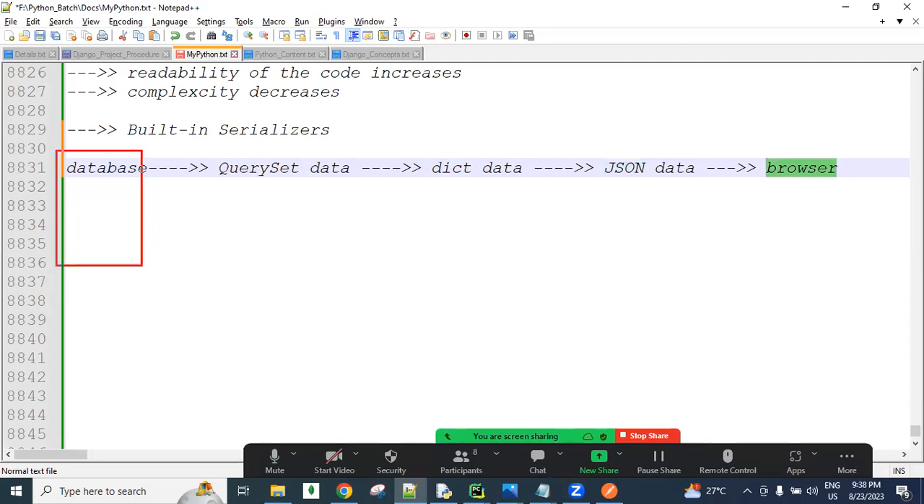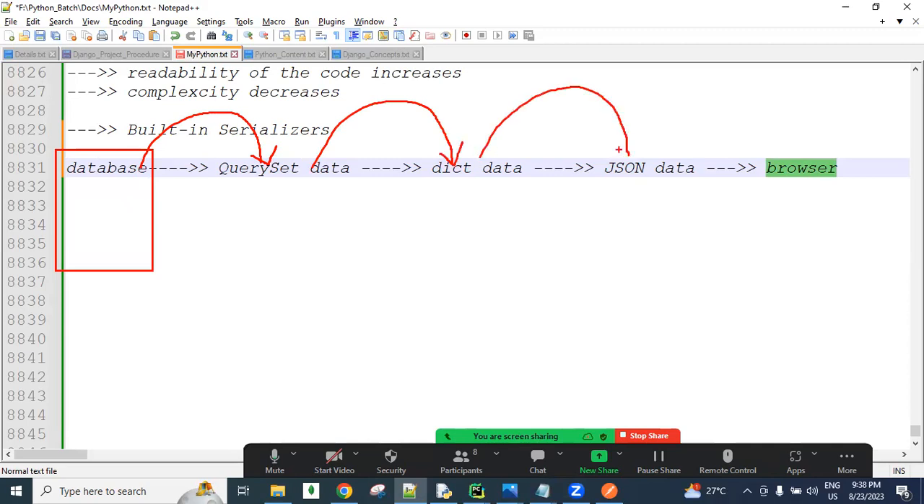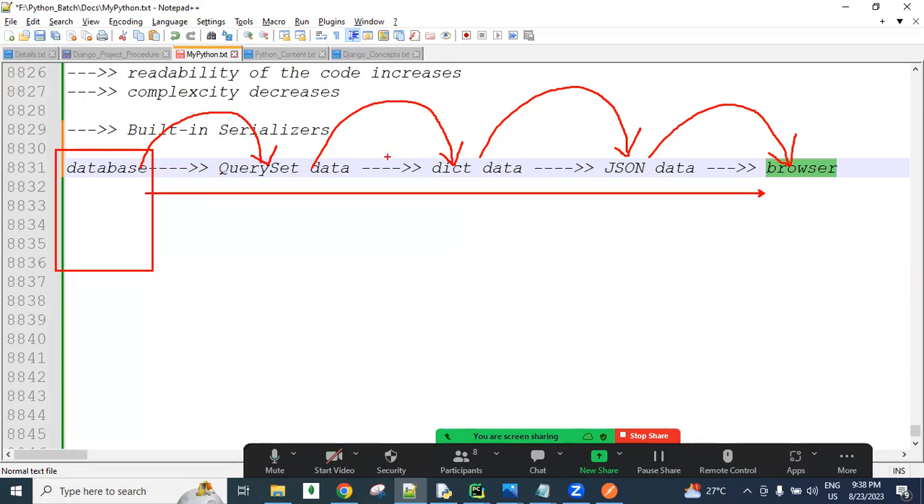So whatever data is available in this database, we access it using the ORM query. Now this data we convert into a dictionary, and then this dictionary we convert into JSON, and this JSON data we send to the browser. This process is called serializers, or serialization. Simply, from the database we access data and send it to the browser. So this direction is called serialization.